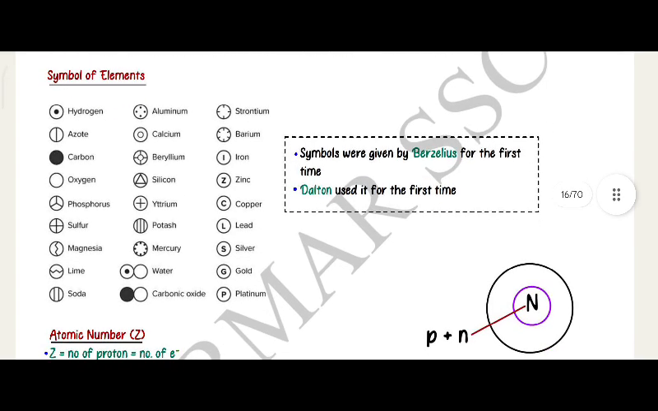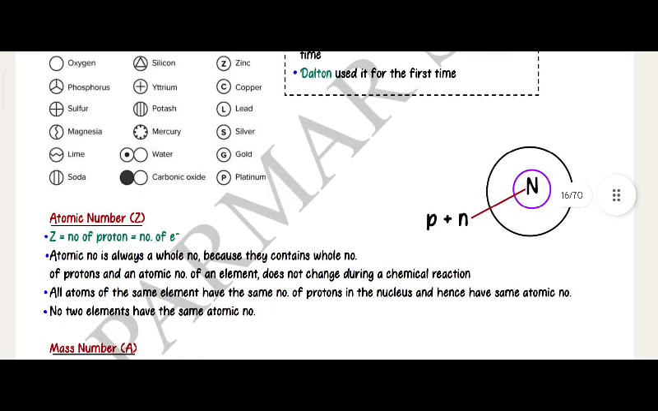Symbols of elements: hydrogen, azote, carbon, oxygen, phosphorus, sulfur, magnesia, lime, soda, aluminium, calcium, beryllium, silicon, yttrium, potassium, mercury, water, carbon dioxide, carbonic oxide, strontium, barium, iron, zinc, copper, lead, silver, gold, platinum. Symbols were given by Berzelius for the first time. Dalton used it for the first time.